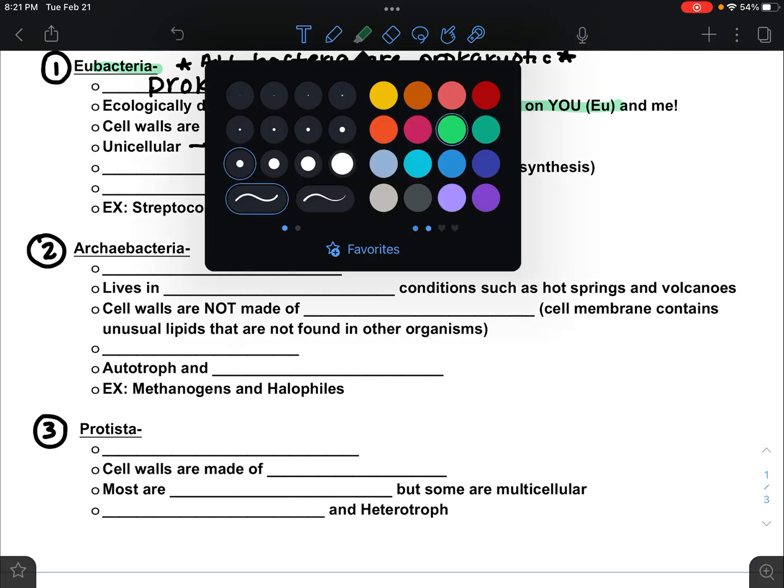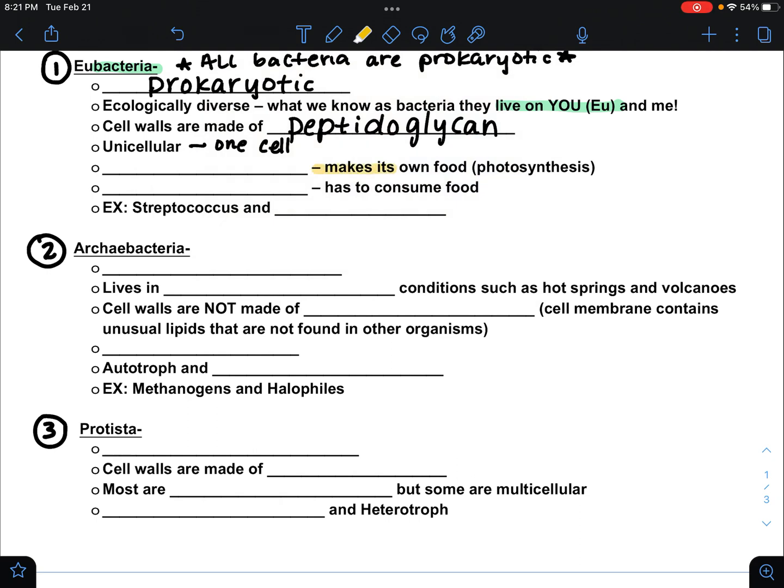There's a couple vocabulary words here you need to remember from your previous science classes. We're going to refer to these 2 words for the rest of the unit and through our ecology unit. If an organism makes its own food or makes its own energy, like photosynthesis, that organism is called an autotroph. And in this kingdom, we can have autotrophs.